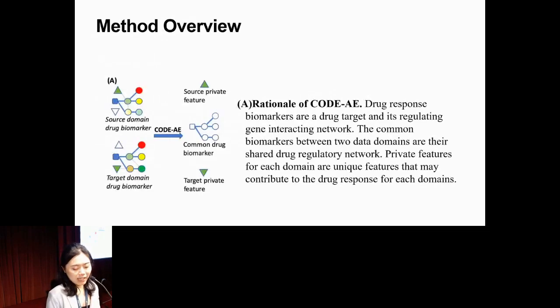So here's the rationale of CODE. This picture is kind of abstract. There's a source domain drug biomarker and a target domain drug biomarker. The source domain can be our cell line data, and the target domain can be our patient data. The drug biomarkers are usually the drug target or their gene regulatory network. Our model extracts the common drug biomarkers, which will be the shared gene regulatory network, while detecting the unique features for each of the domains. Those unique features might contribute to our downstream tasks, like in this case, the drug response prediction.